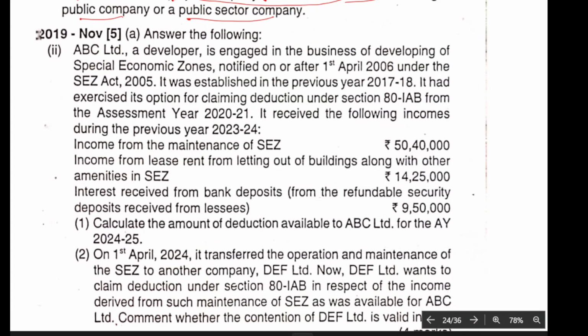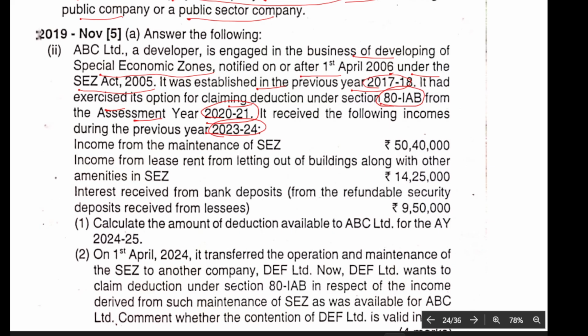ABC Limited is a developer engaged in the business of developing a special economic zone, notified as of 1st April 2006 under the SEZ Act. It is established that previously, in 2027-28, it exercised an option of claiming deduction under 80-IAB from the assessment year 2021. It received the following income during 2024.